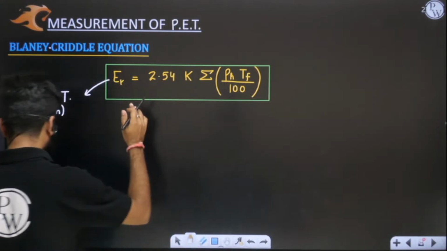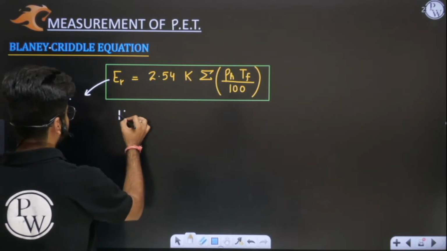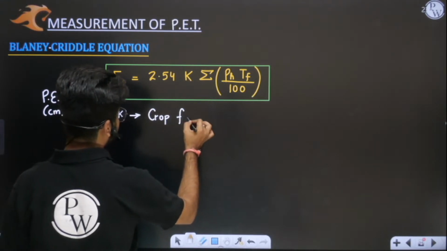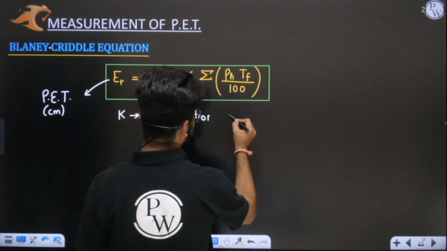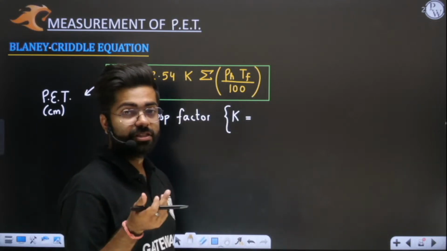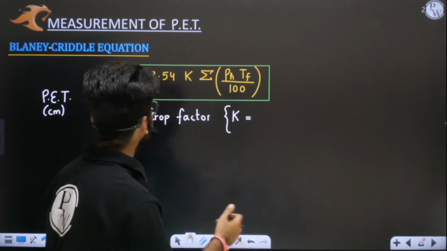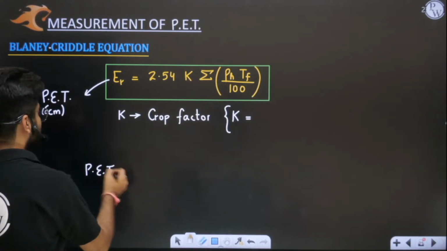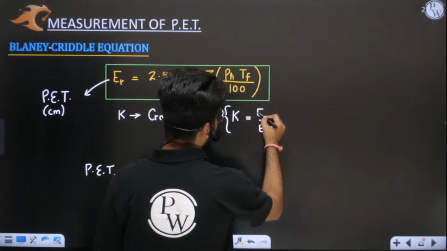What is K? Now let me write down the meaning of all these terms here. K is crop factor. What is the meaning of crop factor? See, it is the evapotranspiration of this crop in which we are interested to find the potential. Obviously we find potential evapotranspiration of a given crop, so we are interested in finding evapotranspiration of a given crop.